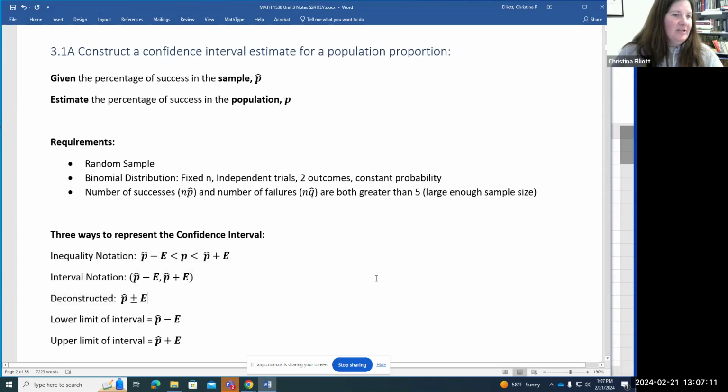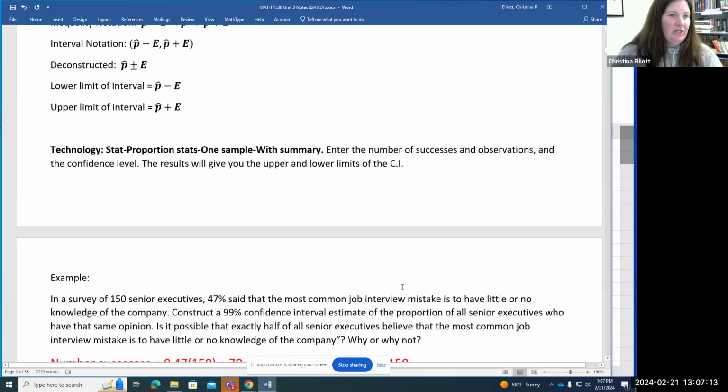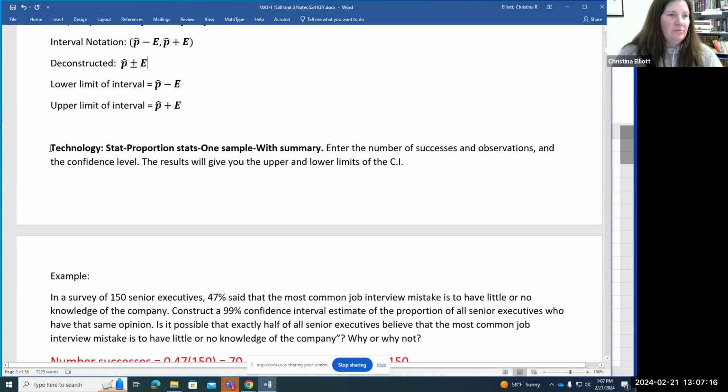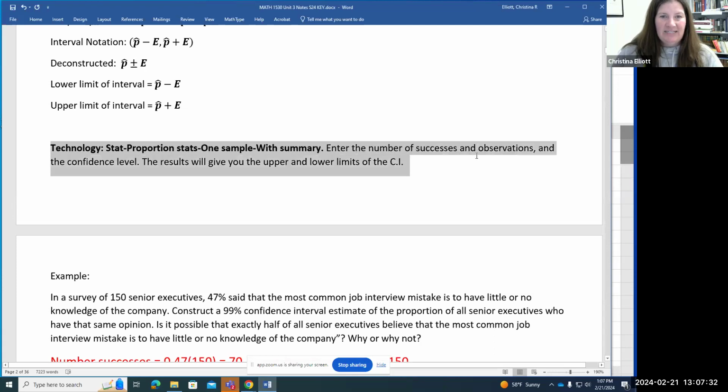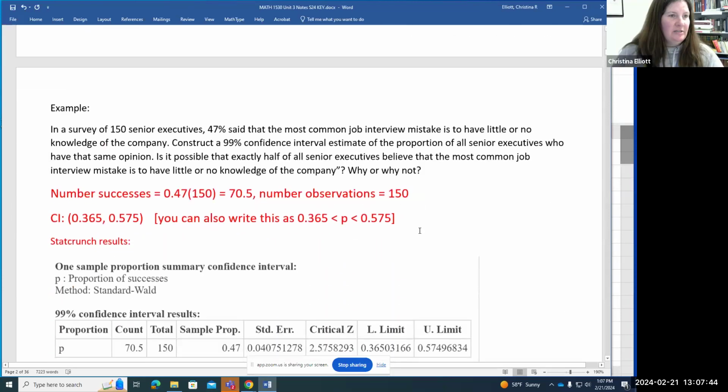All right, so let's look at an example here. And we'll also use technology, StatCrunch: Stat, Proportion Stats, One Sample with Summary. When we go to proportion stats, we're going to enter our number of successes, our number of observations, and the confidence level. Then that will give us the upper and lower limits for our confidence interval. So here is the first example.